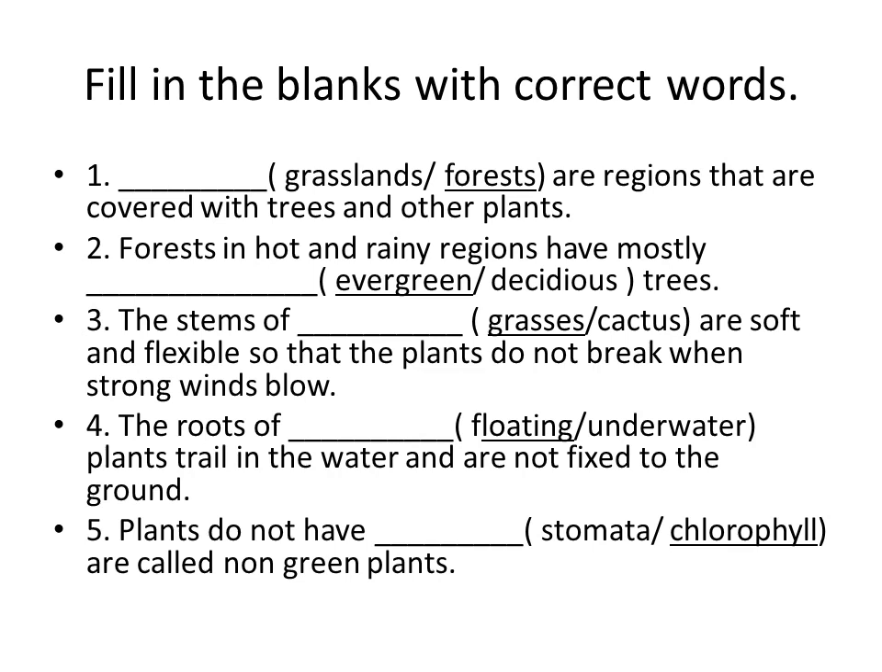Then fourth one, the roots of dash plants trail in the water and are not fixed to the ground. So the roots of the floating plants are not fixed to the ground. Then fifth one, dash plants do not have chlorophyll. They are called non-green plants.